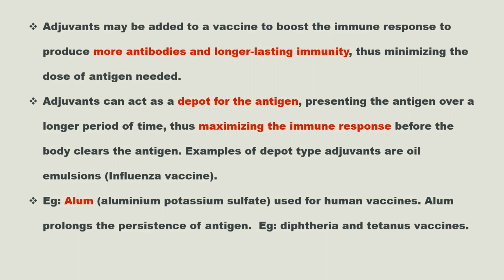That will precipitate the antigen and prolong the persistence of antigen, and that will maximize the immune response before the body clears the antigen. An example is diphtheria and tetanus vaccine. Here, alum converts the soluble toxoid into a precipitate. So that will present that antigen for a long period of time, and that will maximize the immune response before the body clears the antigen. So that is the function of adjuvant in vaccine.